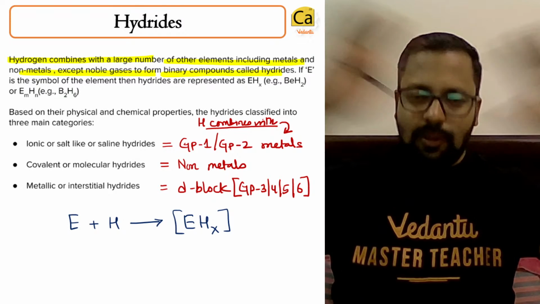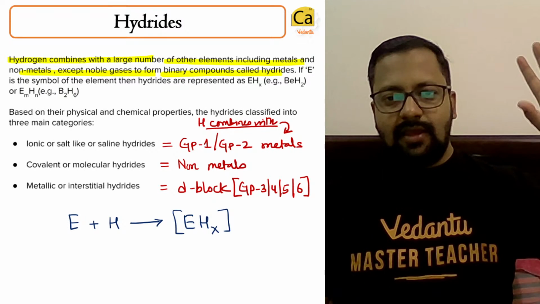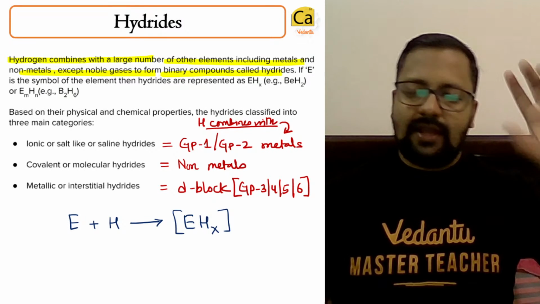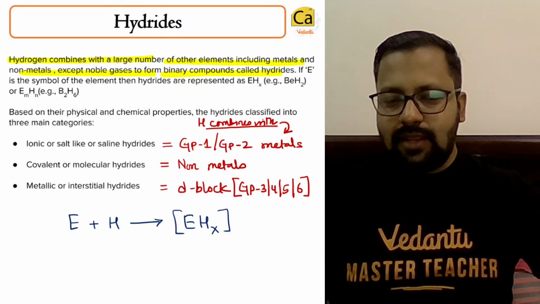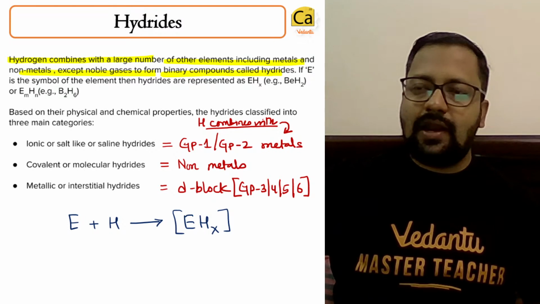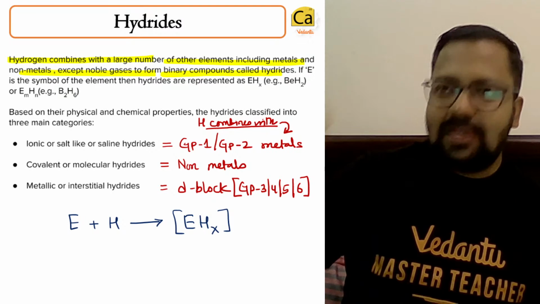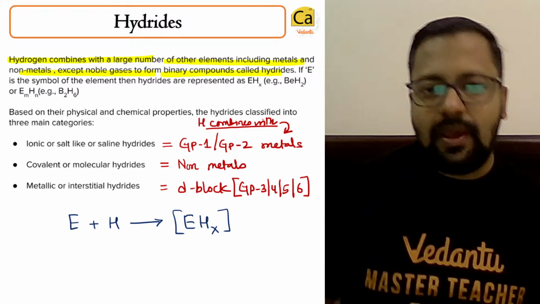So the whole periodic table reacts with hydrogen. The leftmost part, the S block, gives ionic hydrides. The rightmost part, the non-metals in the P block, gives covalent hydrides like CH4, NH3, H2O, SiH4.